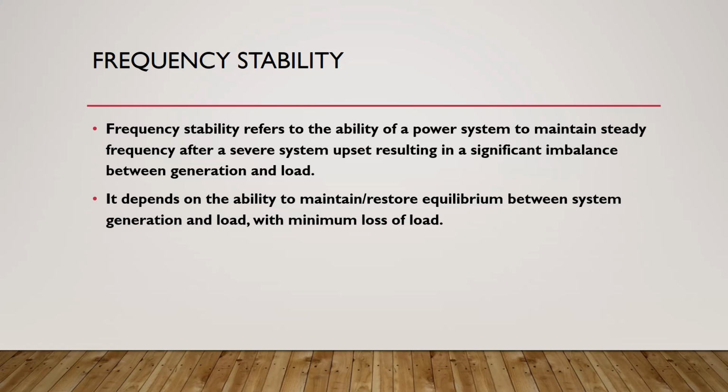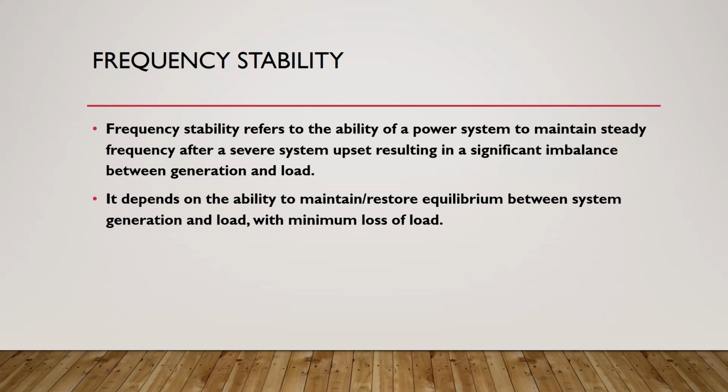So here the reason for the non-equilibrium is that the load, for example, is increasing, so our generators cannot satisfy this load, so the speed of the generator or the frequency of our power system will start to decrease due to the increase in load. Or the reverse can happen.